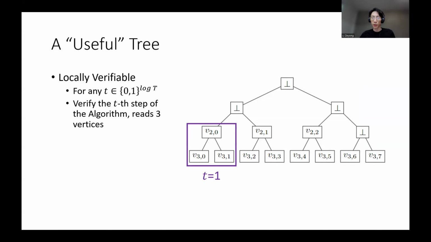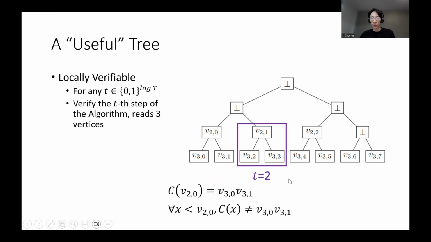So remember, this is when time step t equals 1. I just need to verify that the value at the parents, when you apply the circuit C, correctly evaluates to the values of his children. And also there is this extra lexicographically first requirement, and here we need the help of a for all quantifier. But the moral is that to verify one step of the algorithm, you only need to read 3 vertices on the tree, despite the fact that the tree has very large size.